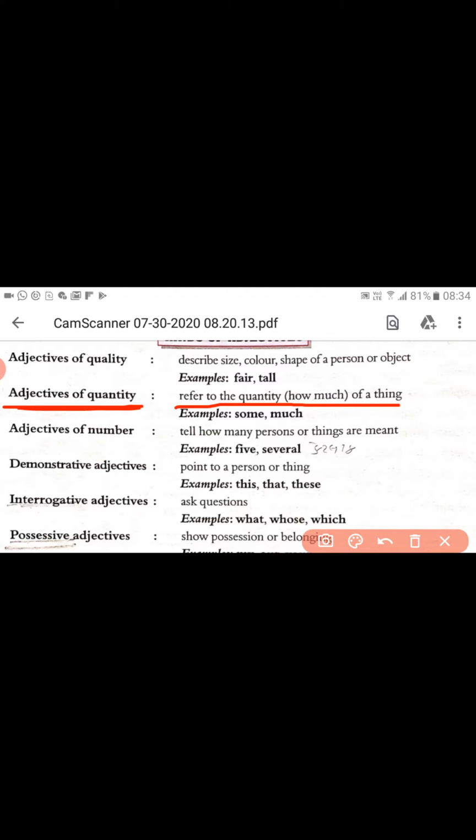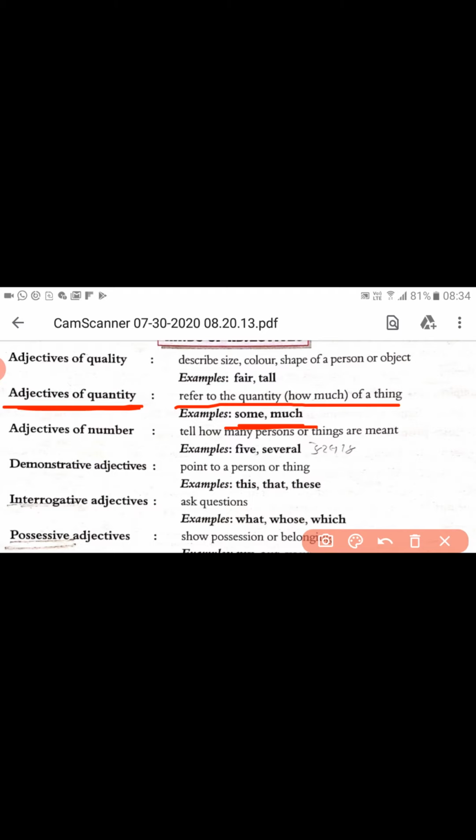The answer to the question how much is always an adjective of quantity. For example, words like some and much are adjectives of quantity.